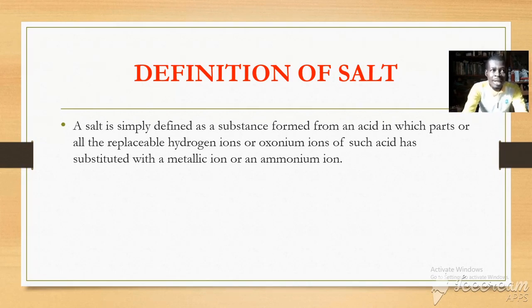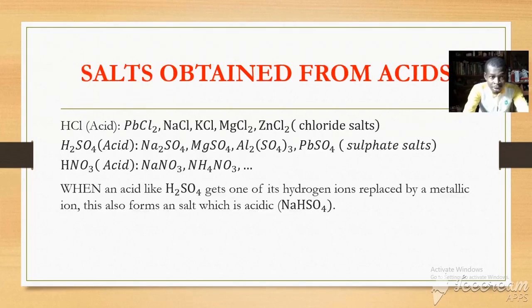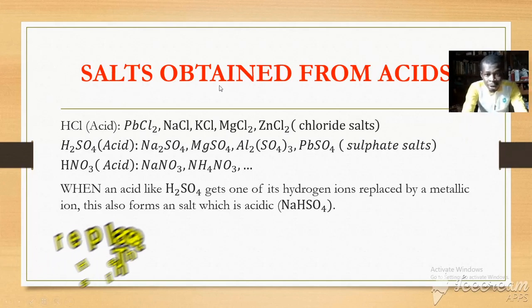Every acid has in it hydrogen ion or oxonium ion. So whenever such ion is being replaced with a metallic ion or an ammonium ion, that becomes a salt. We're going to see an illustration of that next. For example, let's see this. We have salt obtained from acid.